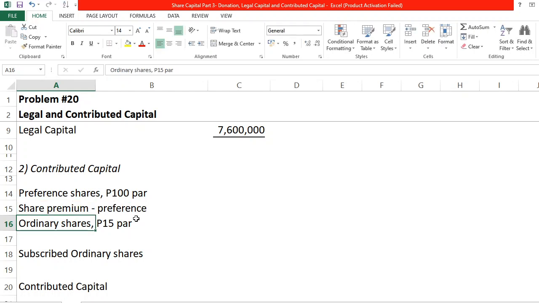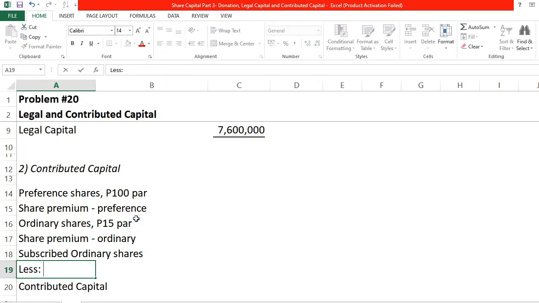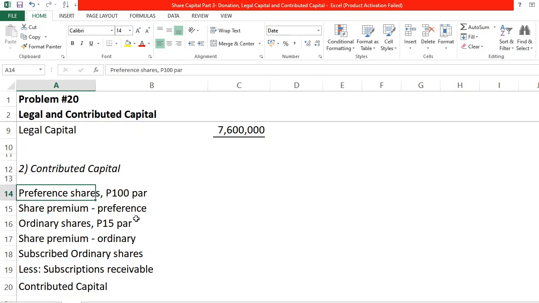preference, also the share premium, ordinary. And lastly, this is a contra equity account. I already mentioned this one. Subscriptions receivable. So if the problem is silent, we will assume that this is part of the equity section. So it will be a contra equity account.